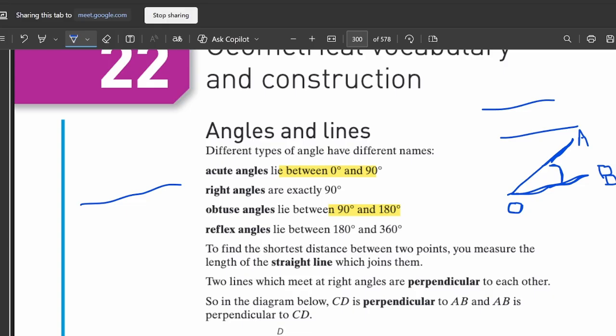So this was, by the way, not part of your syllabus, but it is a very initial thing, a very basic thing. So I have explained it to you.